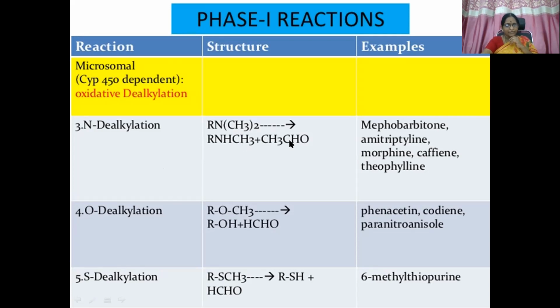One is getting eliminated. Example, mephobarbital, amitriptyline, etc. O-dealkylation, similarly, the alkyl group attached to the oxygen atom is getting eliminated. Example, phenacetin, codeine, etc. S-dealkylation, again, the alkyl group which is attached to the S atom is getting eliminated.